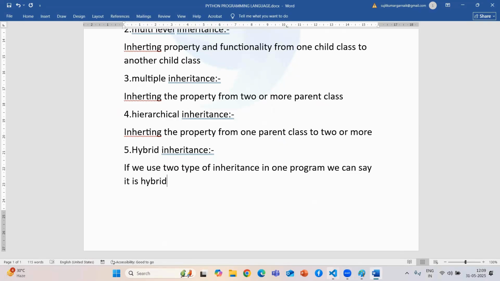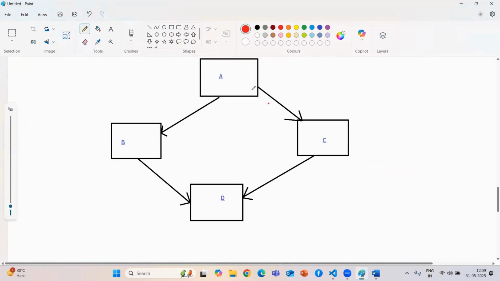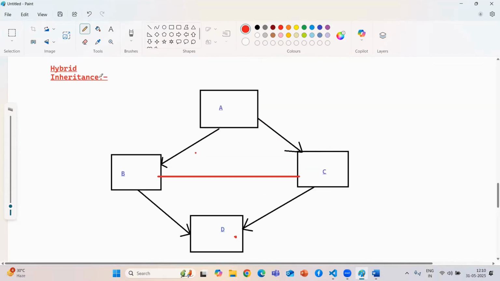Okay, how is it going to happen? Just see that particular diagram, guys. If you see, here first we are acquiring property from one class to multiple child classes. So this is the example of hierarchical, means from one parent class we are acquiring property to multiple child classes. But again, we are acquiring from multiple parent classes to a single child class. So this is multiple, means multiple parents will be there. So if you see, there are two types of inheritance. So this type of behavior we can say is hybrid inheritance.